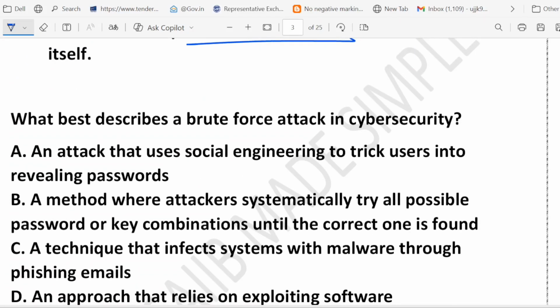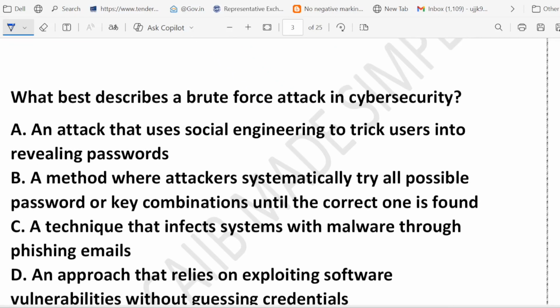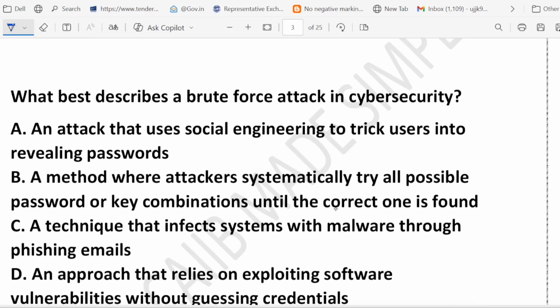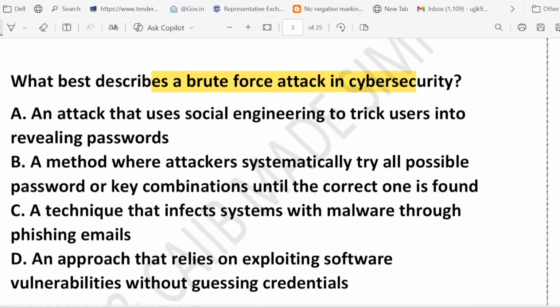Now let's see the next question. Some statements have been given. We have to answer which statement best describes a brute force attack in cyber security. Brute force attack they are talking about, right? Options they have given: A, an attack that uses social engineering to trick users into revealing passwords. B, a method where attackers systematically try all possible password or key combinations until the correct one is found. C, a technique that infects a system with malware through phishing email. D, an approach that relies on exploiting software vulnerability without guessing credentials.